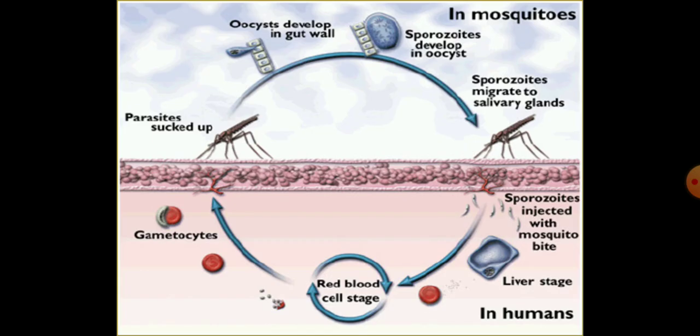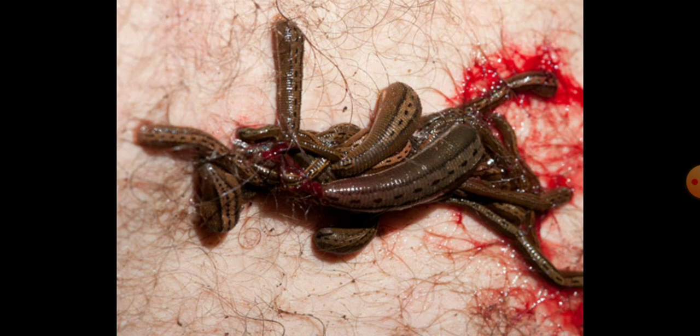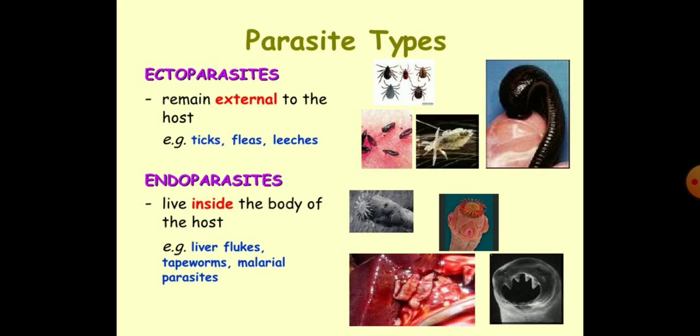Another example is the malarial parasite. Malarial parasite extracts food from the human body by living inside the body. Such parasites are known as endoparasites. And leech sucks the blood of the human body or cattle from outside the body. Such parasites are known as ectoparasites. So parasites are of two types, ectoparasite and endoparasite. Ectoparasites remain external to the host. Host is an organism on which the parasite is dependent for its food. And endoparasites live inside the body of the host.